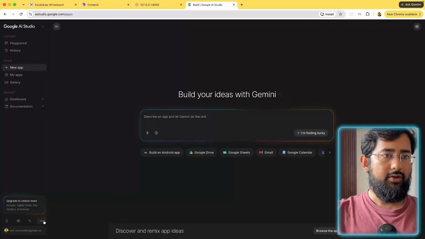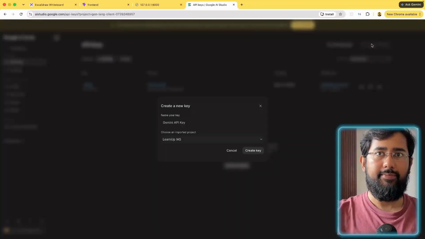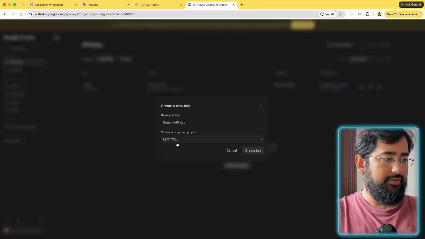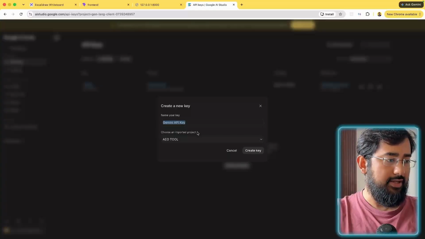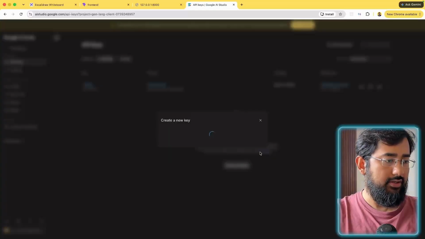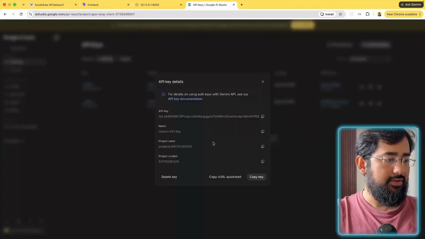So you'll be redirected to this page and you can click over here, get API key, and then you can click on create API key to create a new API key. Okay, so we have created a new project called AEO tool, and let's call the API key Gemini API key, and then we can just click on create key, and this will give us a fresh API key.